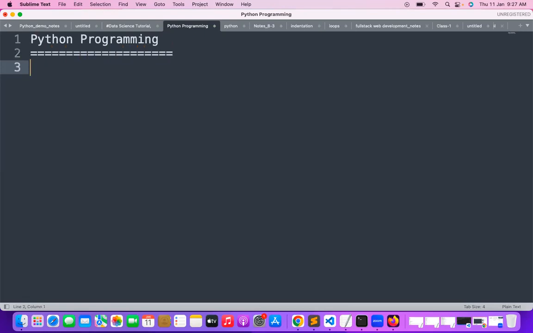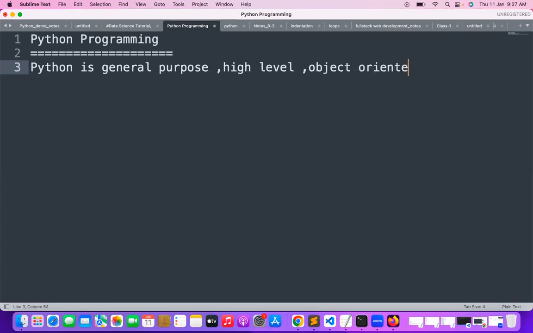So today onwards, we are discussing the Python programming series. Come to Python programming, let me give the definition for Python. Python is a general purpose, high level, object oriented, interpreted, dynamic programming language.